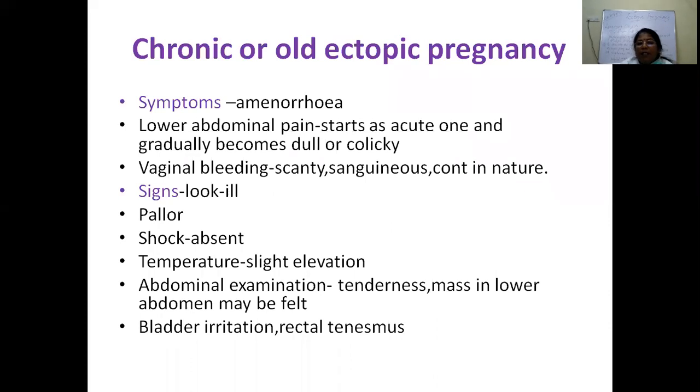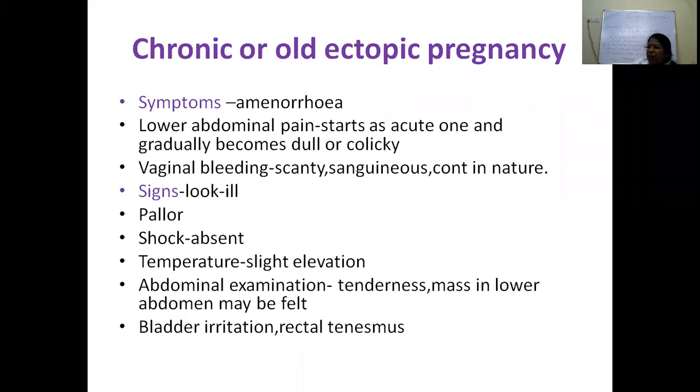So what will happen when there is a chronic or old ectopic pregnancy? In chronic ectopic pregnancy, sometimes there can be a history of amenorrhea, sometimes not. The patient will have chronic recurrent lower abdominal pain. Initially she will give a history of acute pain which has become dull, colicky, then suddenly reduced, and again it comes intermittently and goes. Then there is vaginal bleeding. It is very scanty, it is not actual bleeding, it's spotting on and off, a very serosanguinous colored discharge.